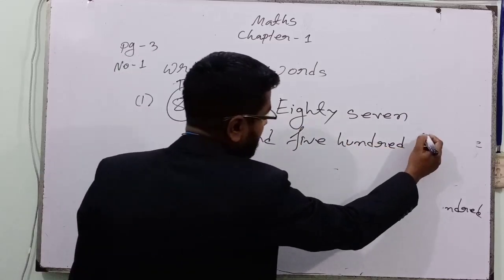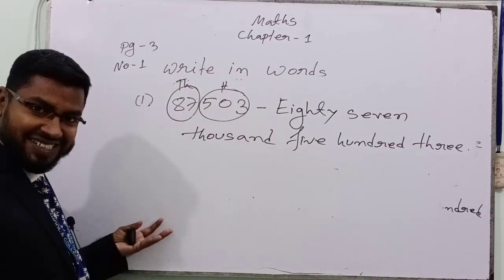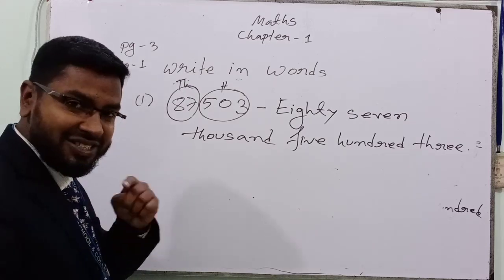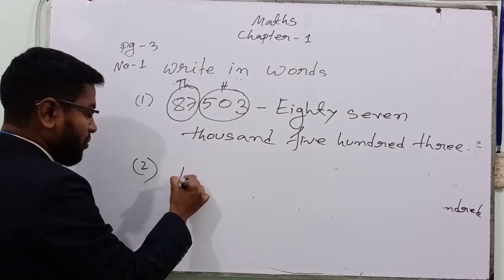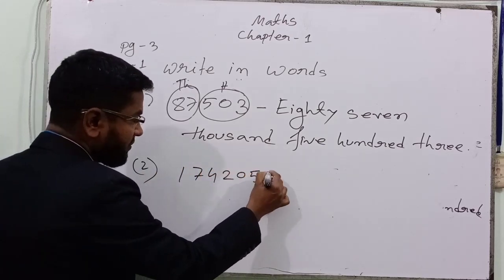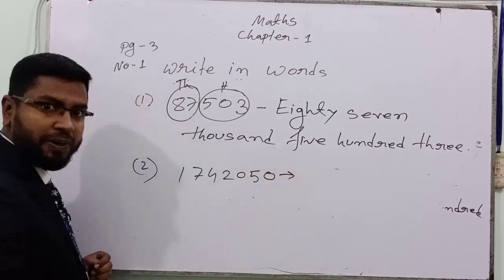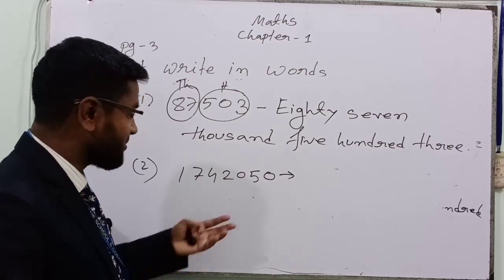How many? 3. Is it easy? Yes, it is very easy for you. Then the second one, I make it for you. 174250. Oh, it is a big number. Our chapter name is also large numbers and place value.